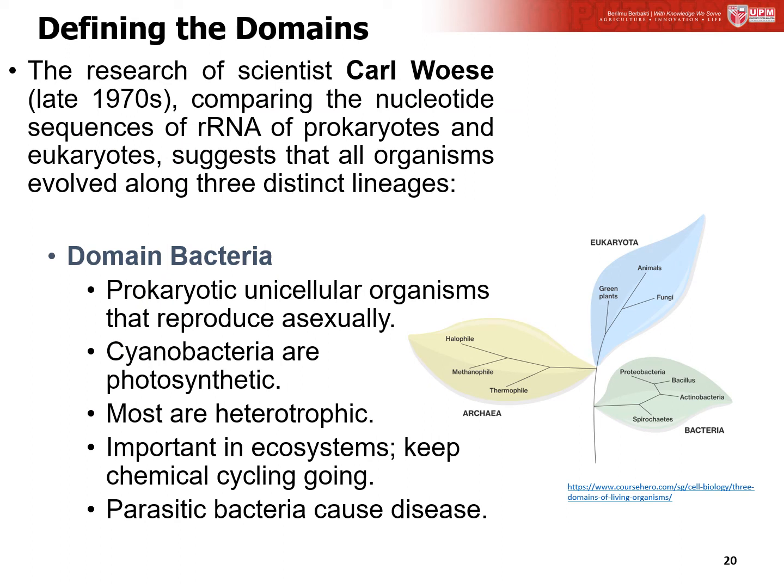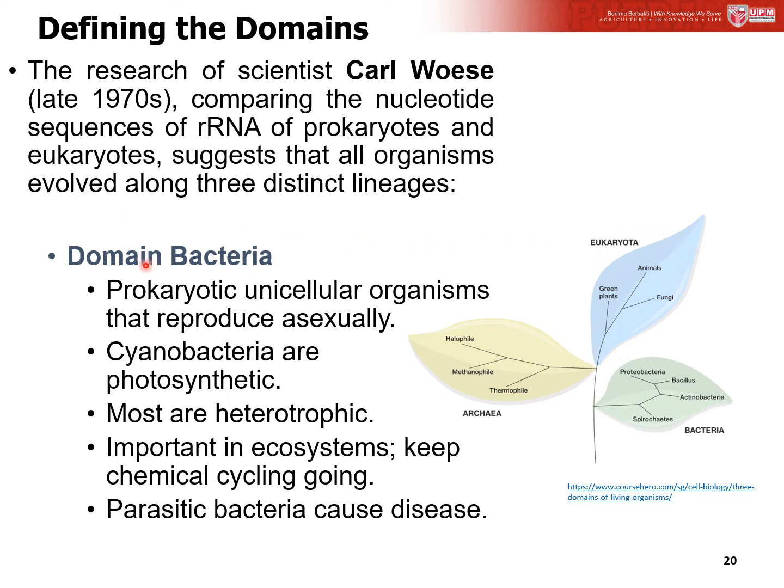Domain is the highest taxonomic rank of organisms in the three-domain system of taxonomy. The research of scientist Carl Woese compared the nucleotide sequences of rRNA of prokaryotes and eukaryotes, and he suggested that all organisms actually evolved along three distinct lineages, which are the domain Bacteria, Archaea, and also Eukaryotes.